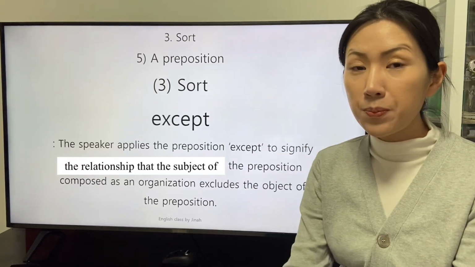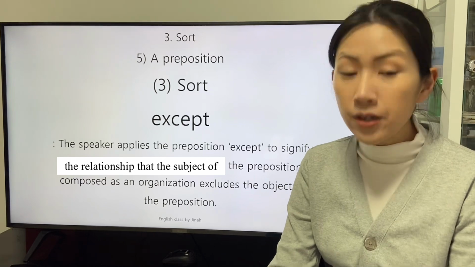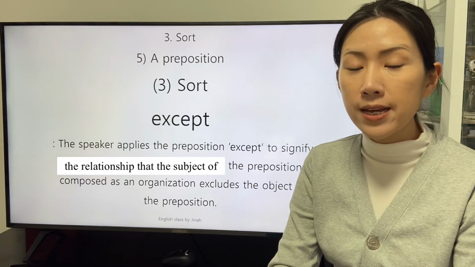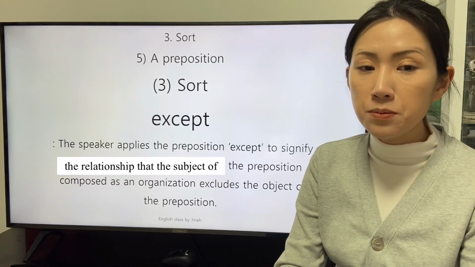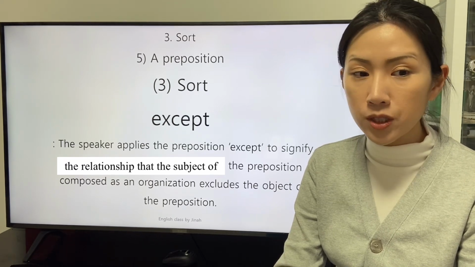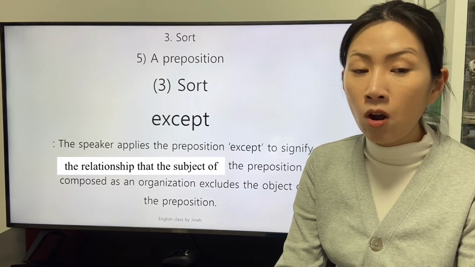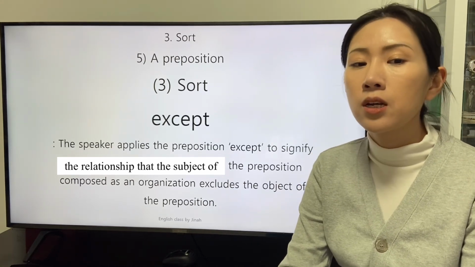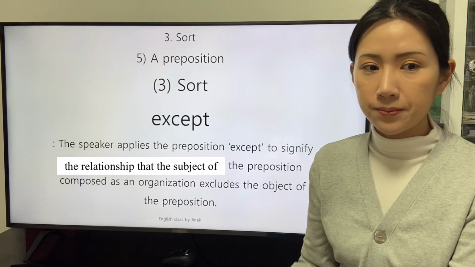The next preposition we will study is the preposition except. The speaker applies the preposition except to signify the relationship that the subject of the preposition, composed as an organization, excludes the object of the preposition.